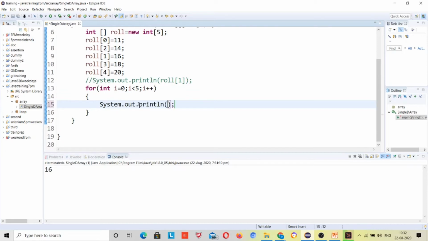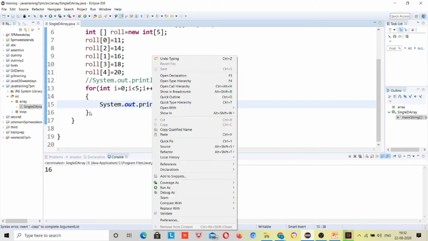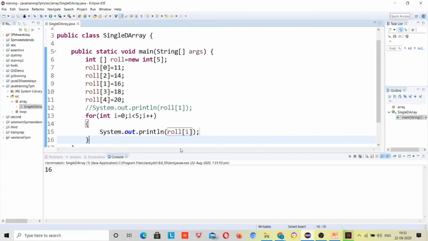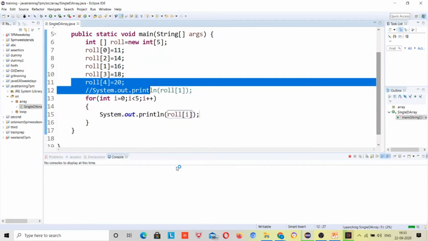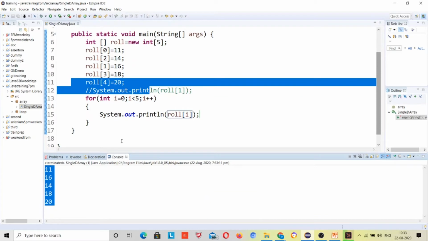Now I will print it. Here what I have done is, inside roll I have passed this index. So the first time roll i, roll 0 will print 11. The second time, because i is incremented to 1, roll 1 will be printed, and similarly till roll 4 will be printed. So this way it is printed.